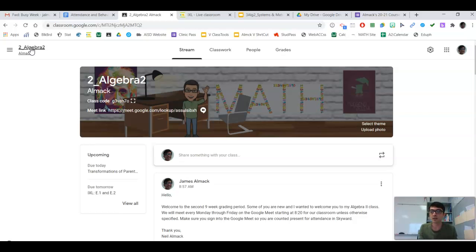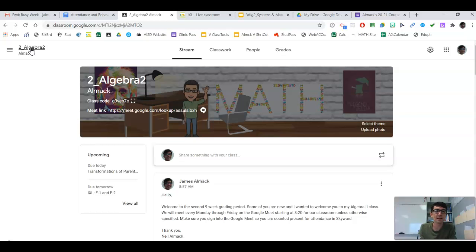Whenever they're in the class, students should have their cameras on, and they should have the functionality of their mic if they need to ask any questions during the class or to answer any questions as we're going through our class day. When their camera is on, students need to make sure that they are dressed appropriately, their setting is appropriate, and we don't have a lot going on in the background.